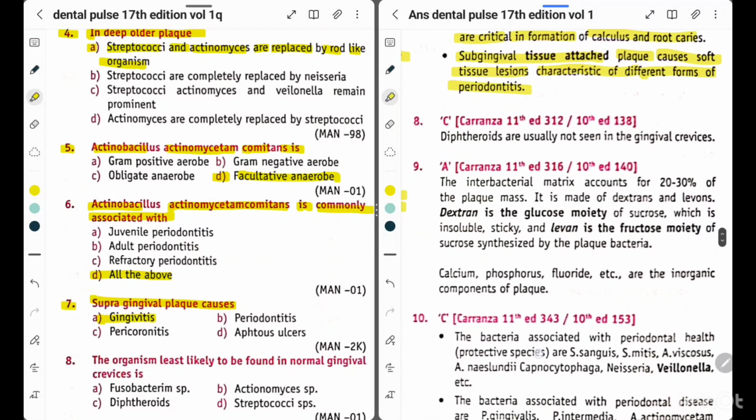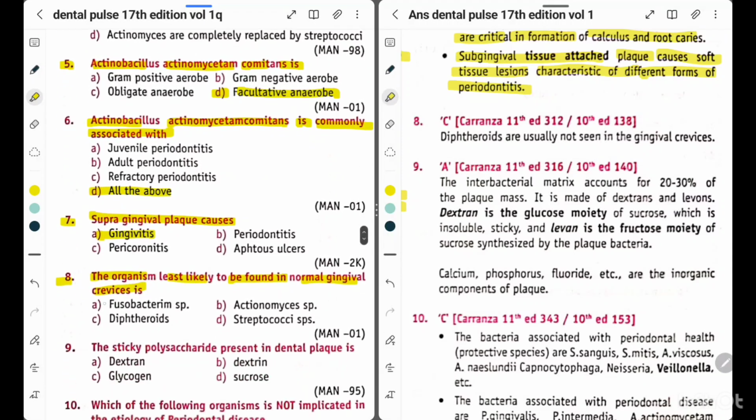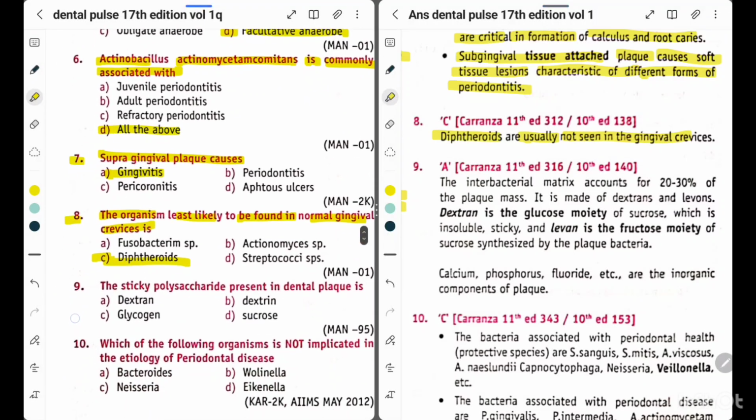Okay. Now question 8. The organism least likely to be found in the normal gingival crevices is option A, Fusobacterium species, option B, Actinomyces species, option C, diphtheroids, option D, Streptococci species. So the answer is diphtheroids. The diphtheroids are usually not seen in the gingival crevices.